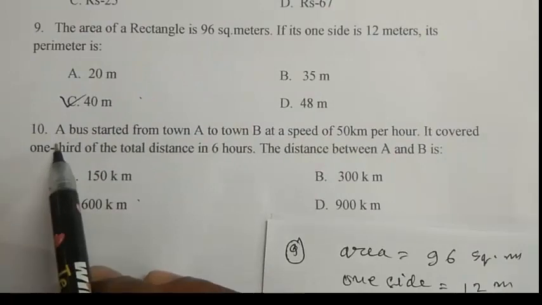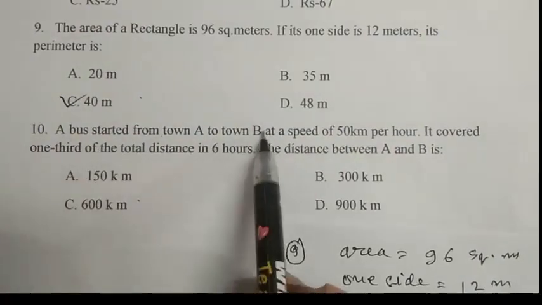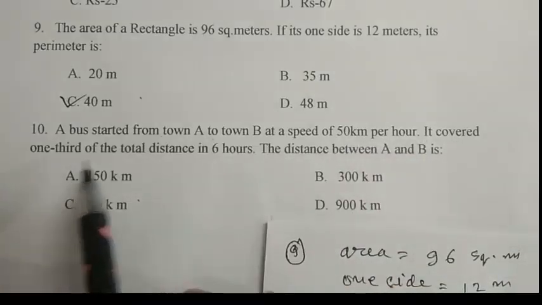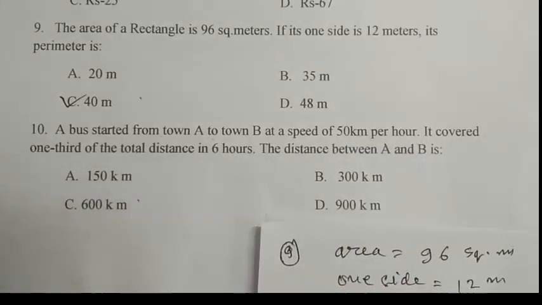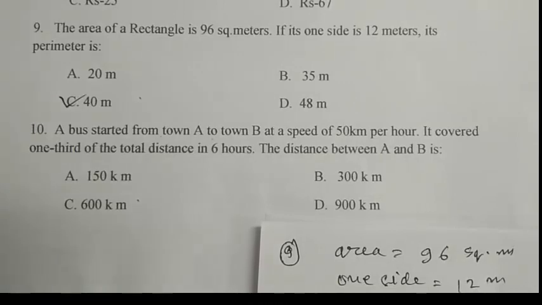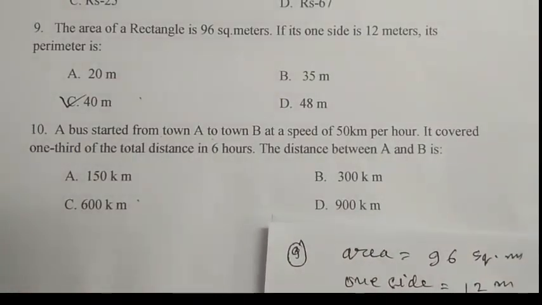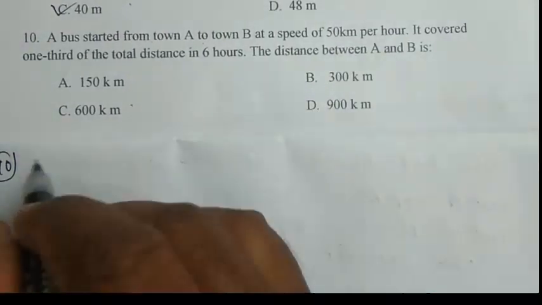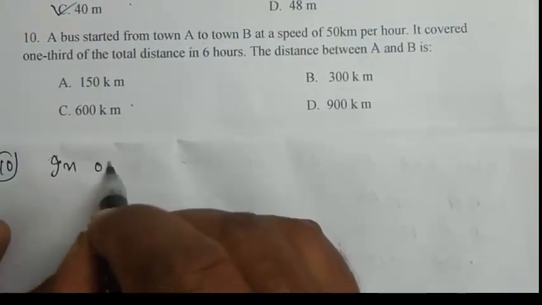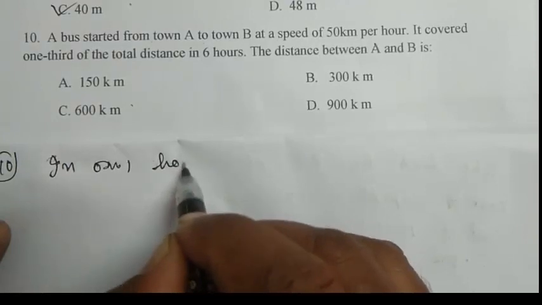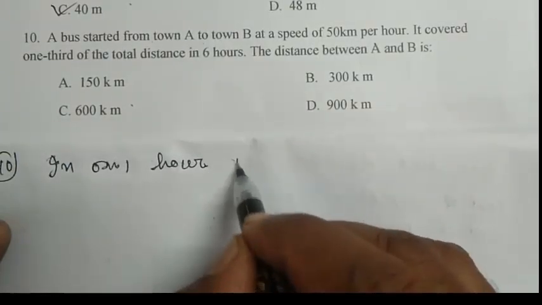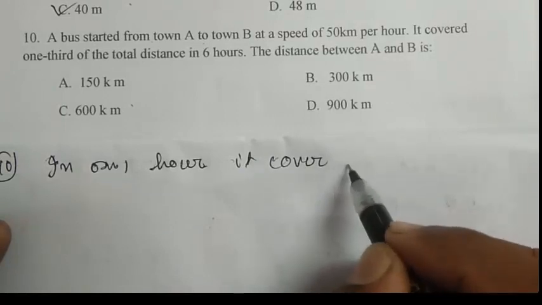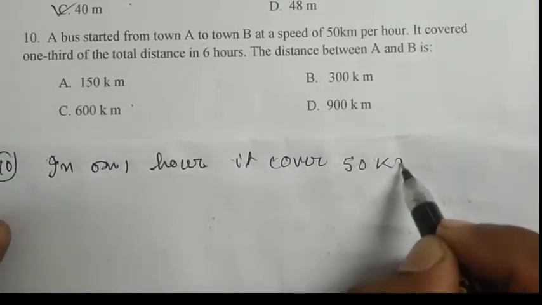Question number 10. A bus started from town A to B at the speed of 50 kilometer per hour, it covers 1/3 of the total distance in 6 hours. The distance between A and B. The speed of the bus is 50 kilometer per hour, so in one hour it covers 50 kilometer.